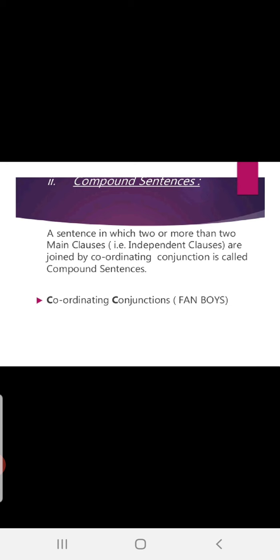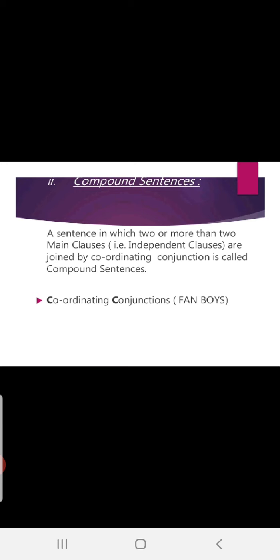Again, another thing is inserted in this. I will tell you what it is. But before that, a compound sentence has two or more main clauses. How many main clauses? Two or more main clauses. But it is combined with the help of coordinating conjunctions. Then what are coordinating conjunctions? Don't know, right? But for your help, let me tell you now. Coordinating conjunctions means FANBOYS.